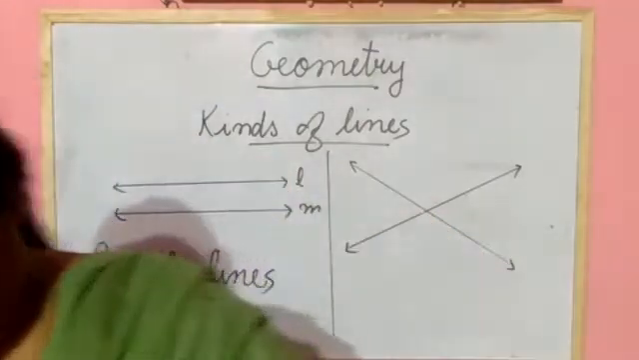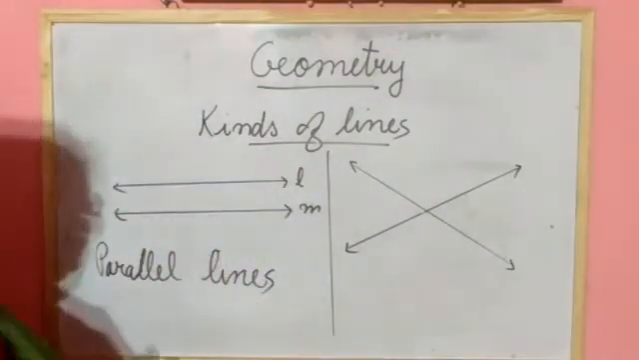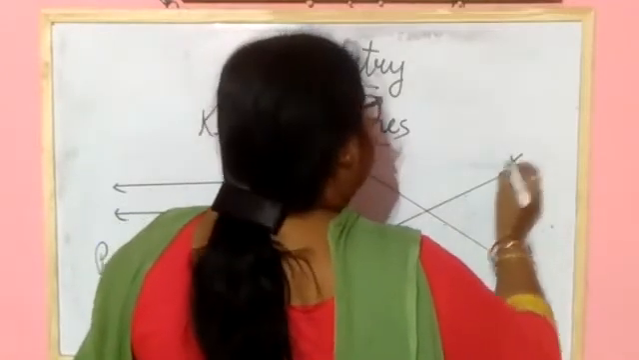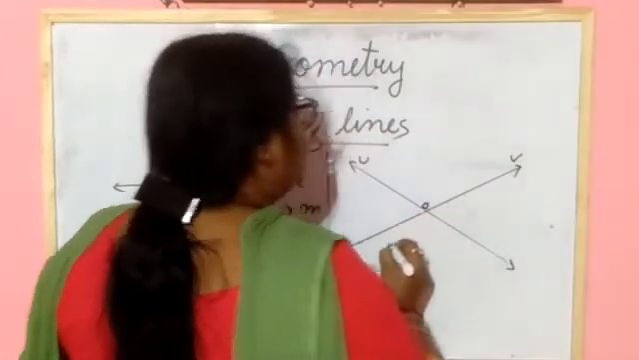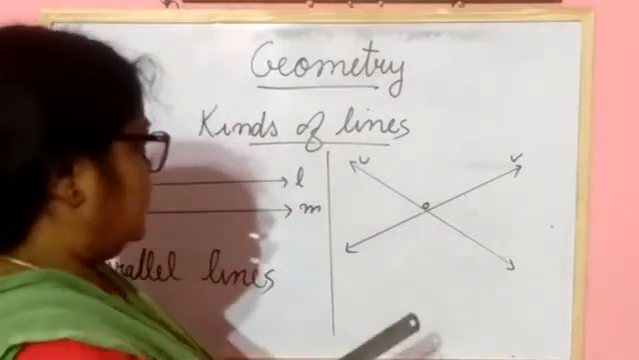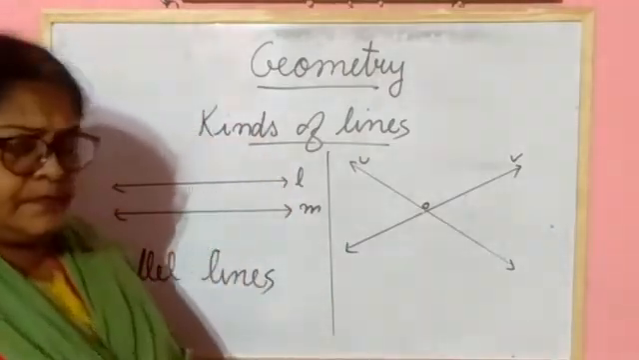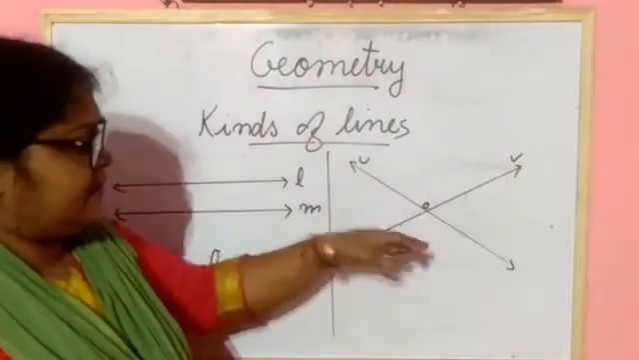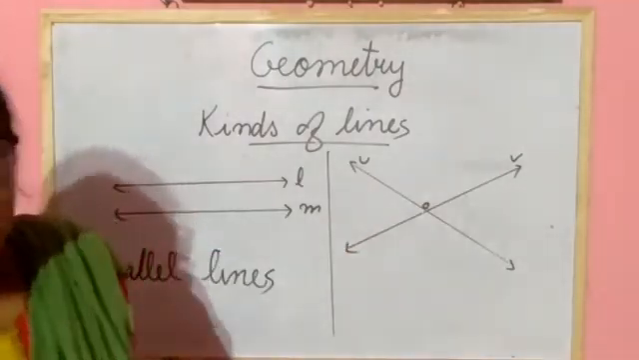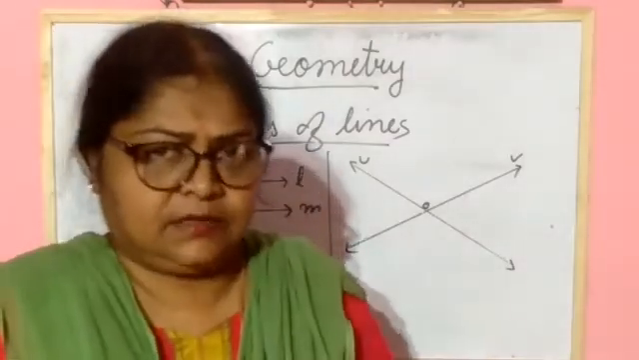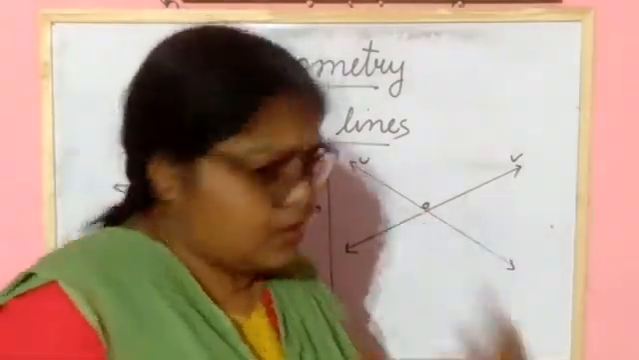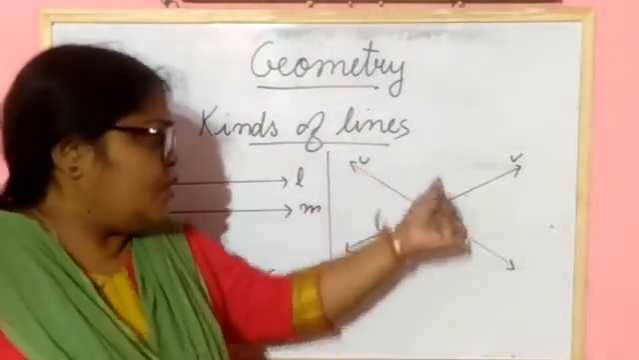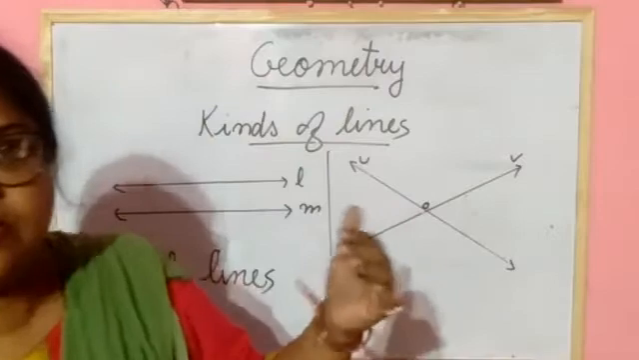Lines U and V. This is line U and this is line V. And this is a point O. Understood? Lines U and V, and this is point O. The intersection point is known as O. I have taken it there. So lines U and V intersect each other.